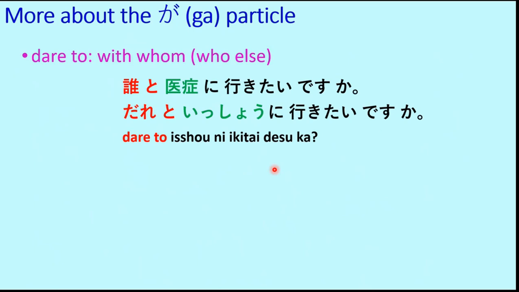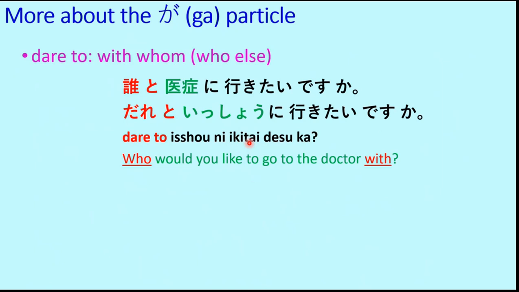So let's look at one example. Dare to issho ni ikitai desu ka? That means who would you like to go to the doctor with? Ikitai is again the form of ikimasu, but when we use this tai format, it means your willingness, with whom you would like to go. So if we write dare to issho ni ikimasu ka, then it will be with whom are you going. Now since we have used ikitai, that means with whom would you like to go.